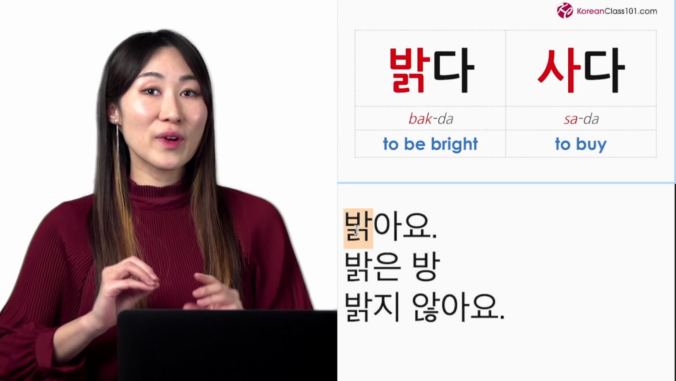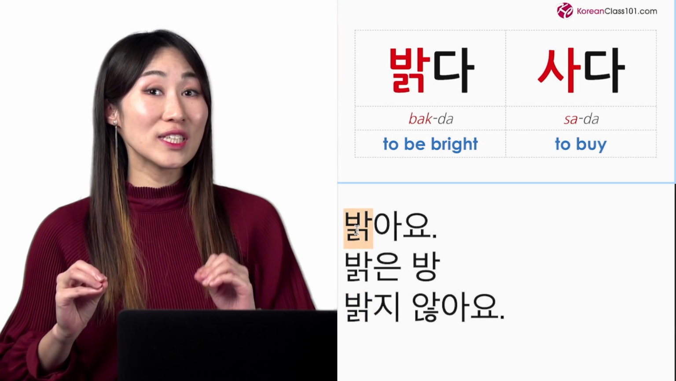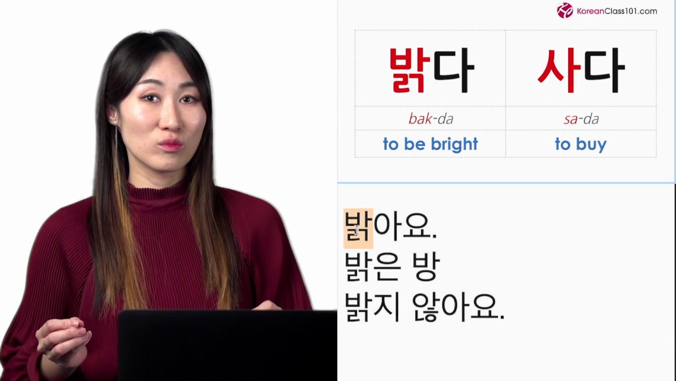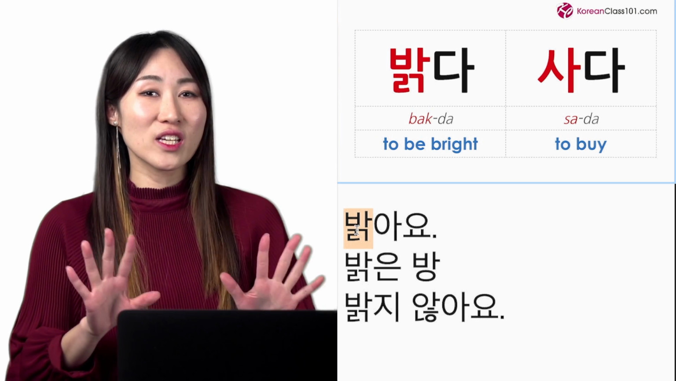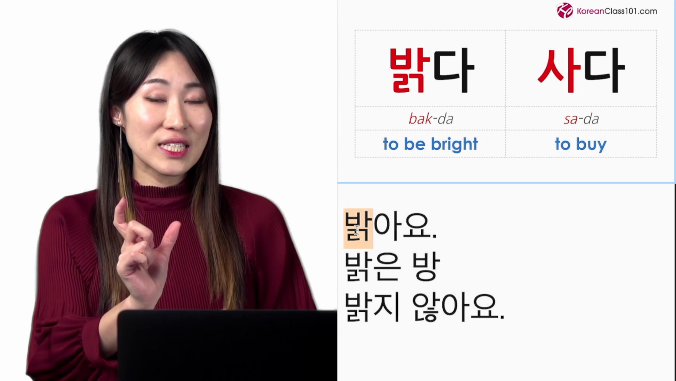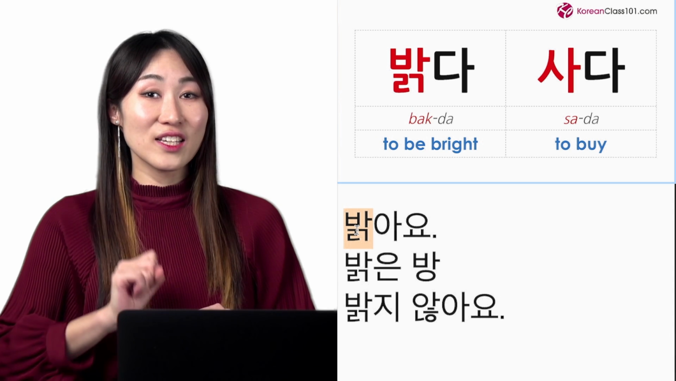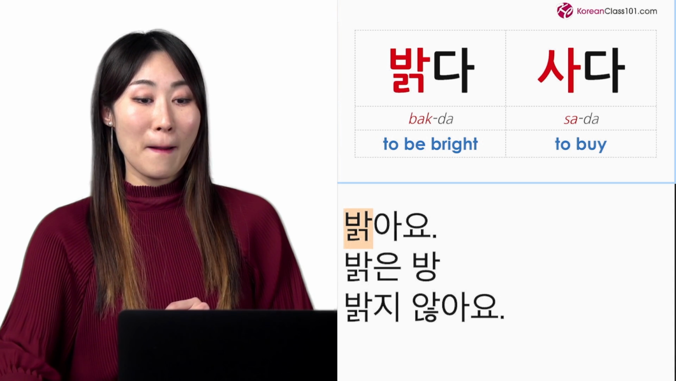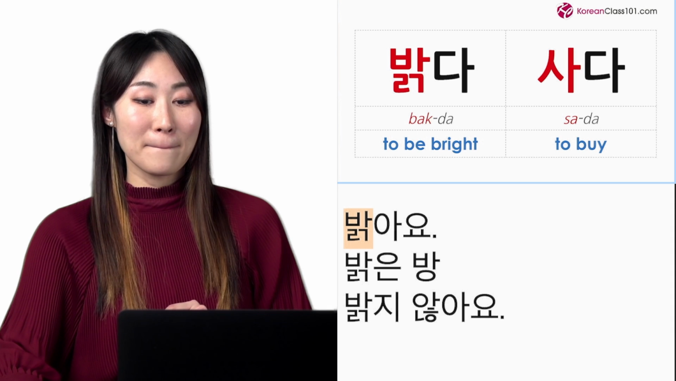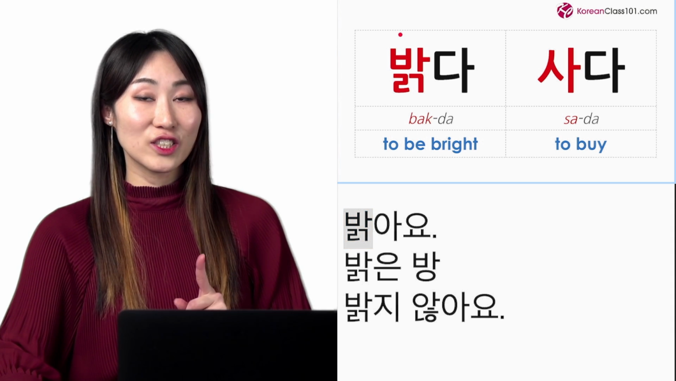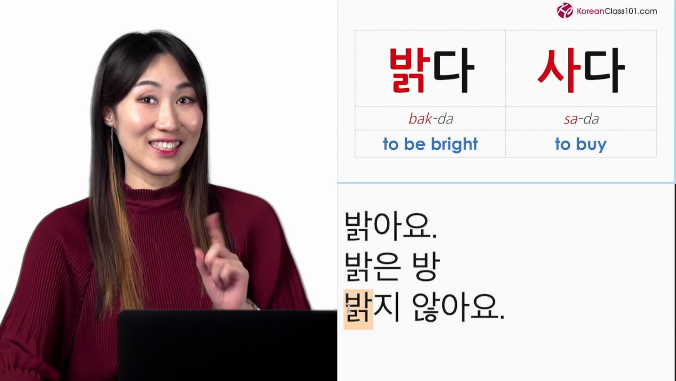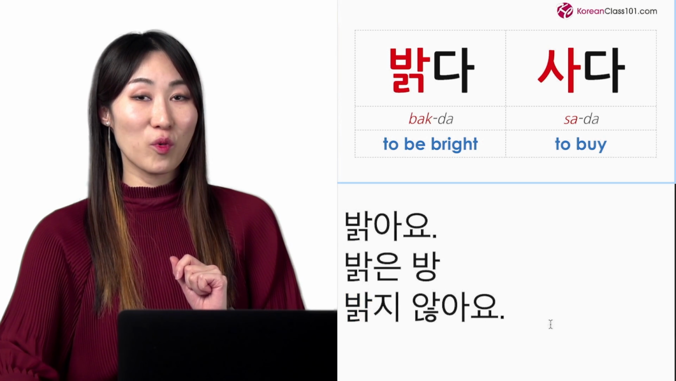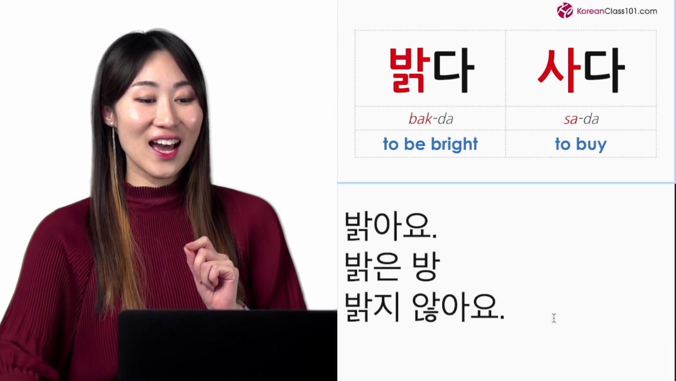So Korean verbs and adjectives always end with 다 in the dictionary form. So when you check some words in the dictionary, Korean adjectives and verbs always end with 다. So the adjective or verb without 다 is always a stem. So it's 밝다 here, right? And here, 밝 is a stem. And as you can see here, this part does not change. This is a stem.